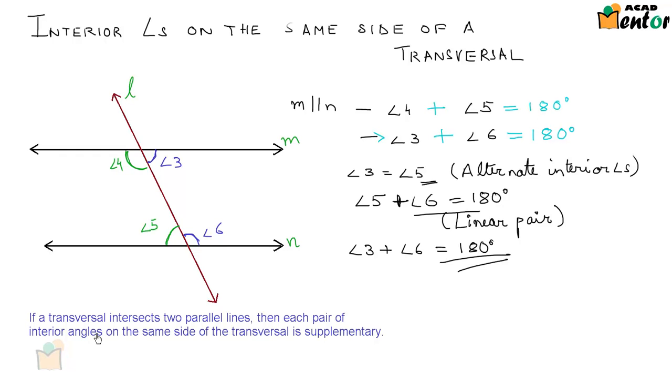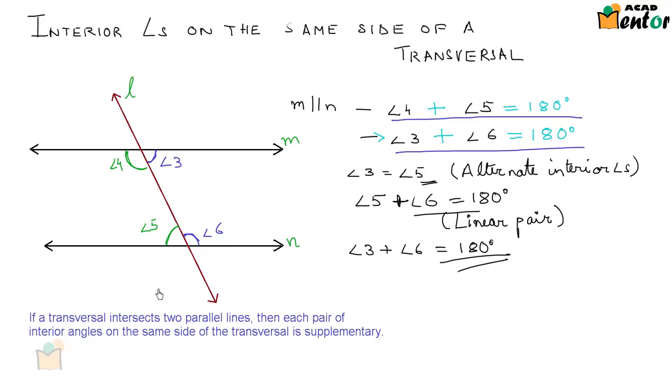In words, if a transversal intersects two parallel lines, then each pair of interior angles on the same side of the transversal is supplementary. Angle 4 plus angle 5 is 180. Similarly, angle 3 plus angle 6 is 180 degrees.